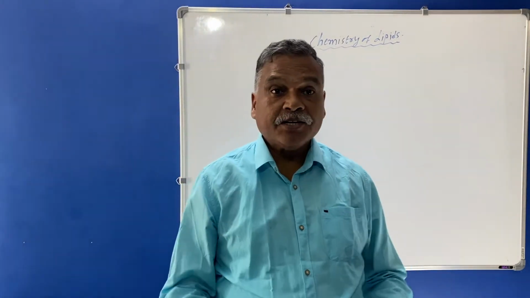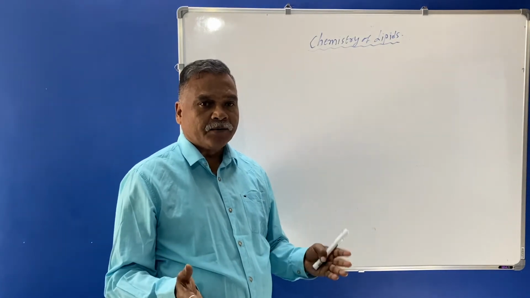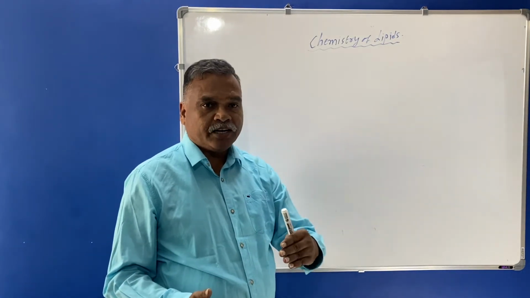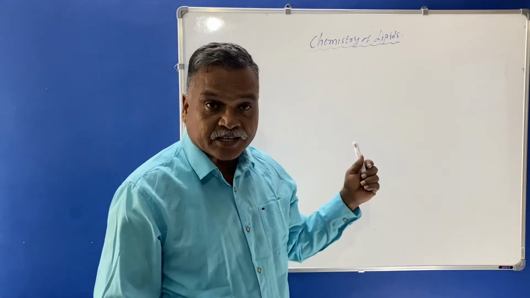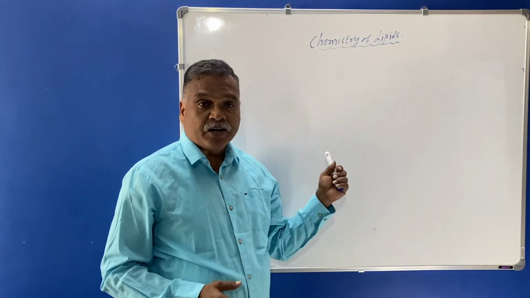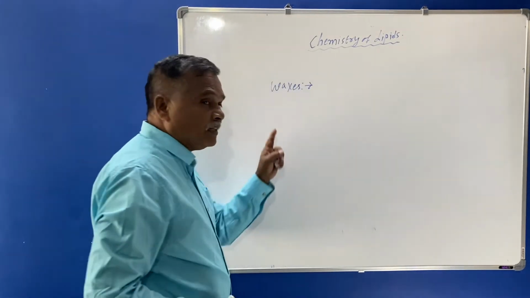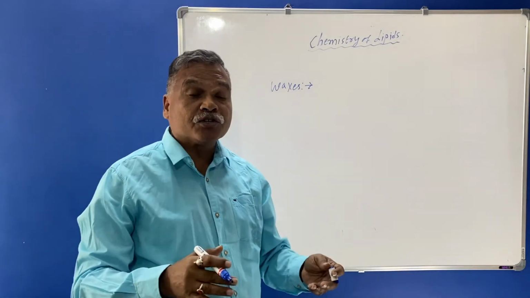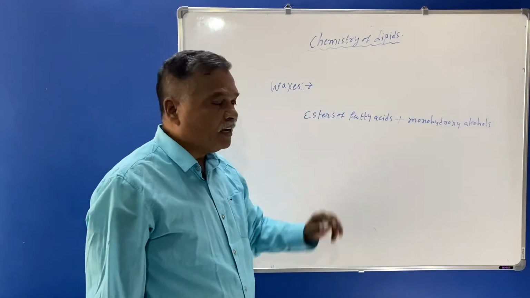Under the classification given by Bloor: simple lipid, conjugated lipid, derived lipid and miscellaneous lipid. We are seeing simple lipid, in which we have finished triglyceride. Now we'll see waxes. Waxes are the esters of fatty acids with monohydroxy alcohols.